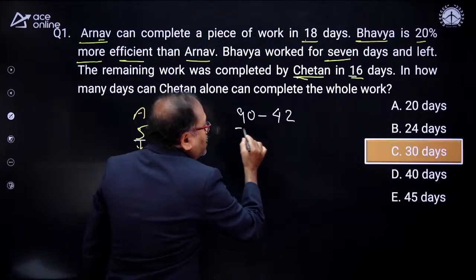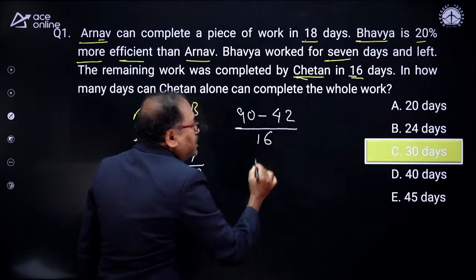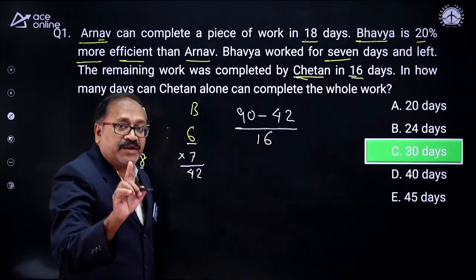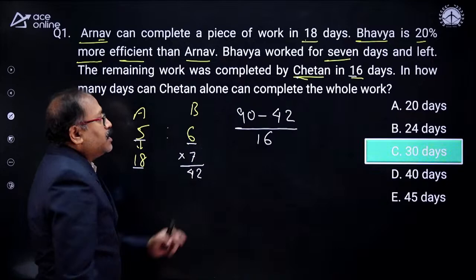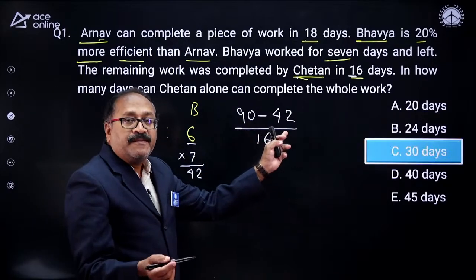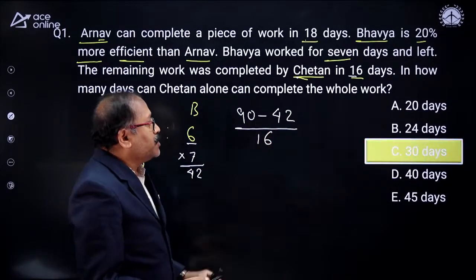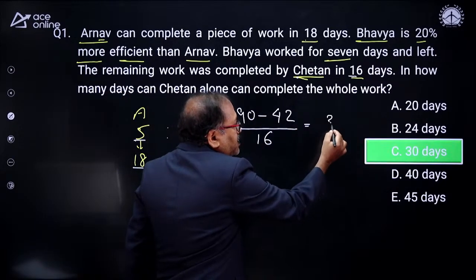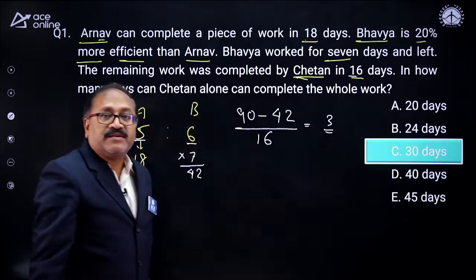Then I will get C's per day unit. What is 90 minus 42? That's 48. 48 divided by 16 is 3. That means C can complete 3 units per day.